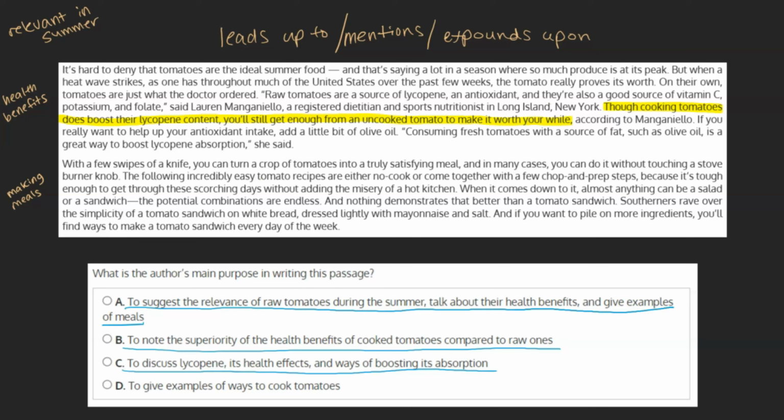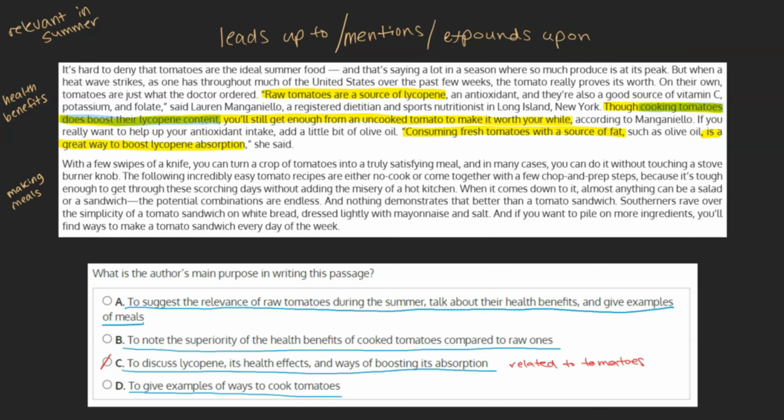Lycopene is discussed several times in the first paragraph, which tells us that raw tomatoes are a source of lycopene, cooking tomatoes boosts their lycopene content, and consuming fresh tomatoes with a source of fat is a great way to boost lycopene absorption. However, every time lycopene is mentioned, it's in relation to tomatoes. If the author's main purpose in writing this article was to discuss lycopene, surely we would hear more about other sources as opposed to just tomatoes. This can be marked as incorrect.